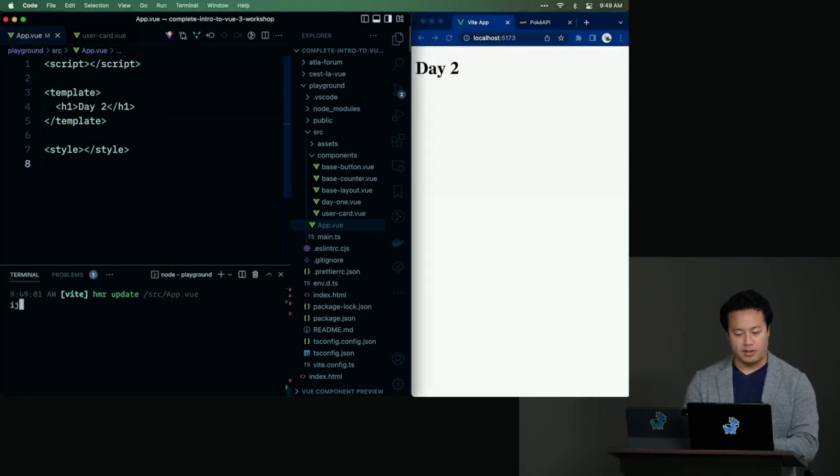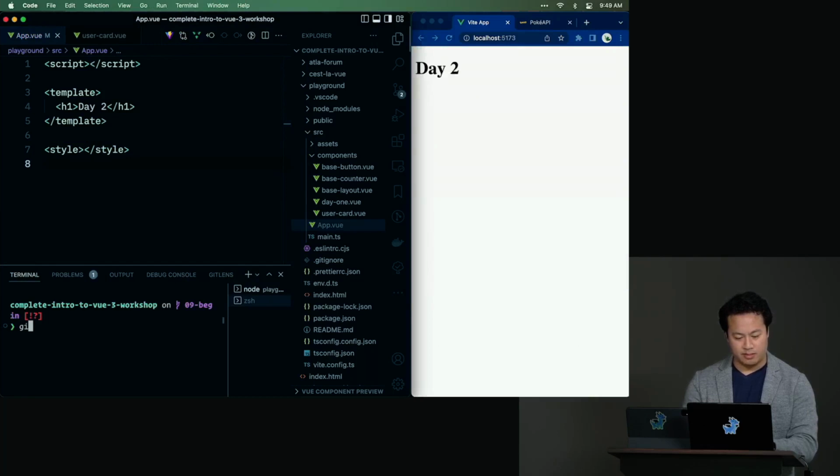All right. So I'm going to go ahead and let's commit that over to the beginning branch, actually. That would probably make sense. Git commit refactor. Start with a clean app. All right.